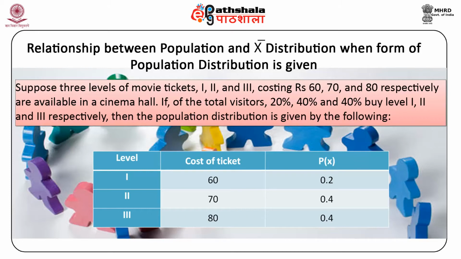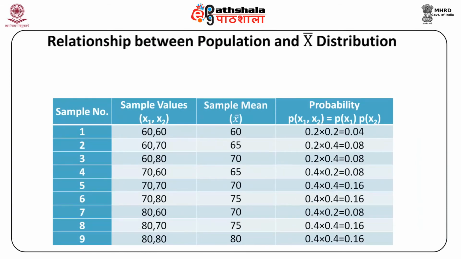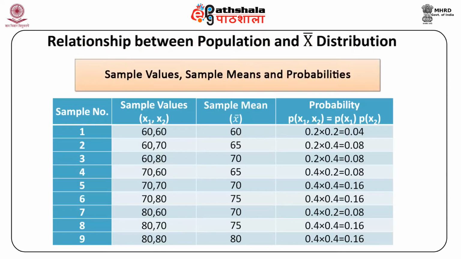If on a particular Sunday 2 tickets are bought, let X1, X2 be the revenue earned from the sale of the first and second ticket. Assuming independence of X1 and X2, derive the probability distribution of the average revenue earned. Table 3 below lists all possible values of the samples and their means with respective probabilities, and table 4 gives the sampling distribution of the sample mean. Table 3 has sample values, sample means and probabilities.